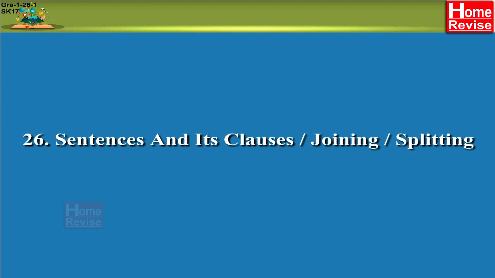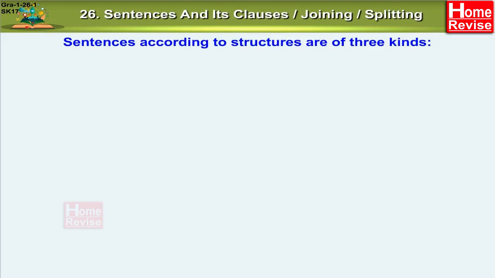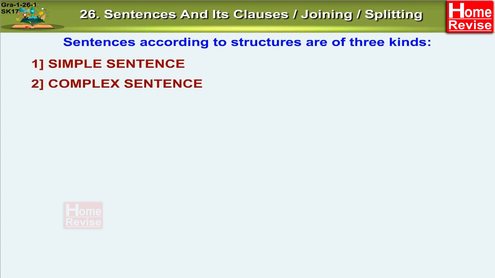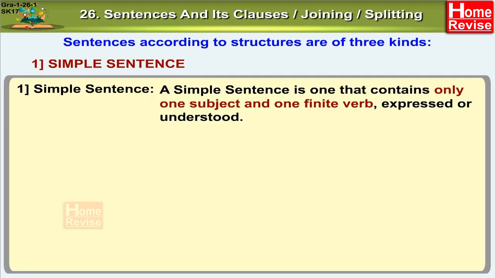Sentences and its clauses, or joining, or splitting. Sentences according to structures are of three kinds: 1. Simple sentence. 2. Complex sentence. 3. Compound sentence. 1. Simple sentence. A simple sentence is one that contains only one subject and one finite verb, expressed or understood.